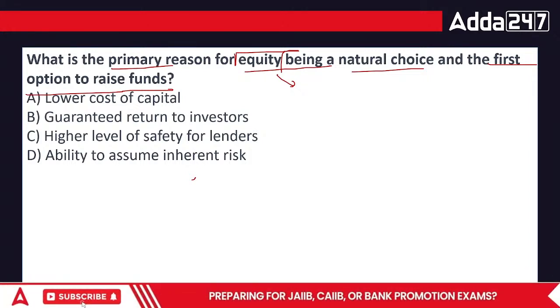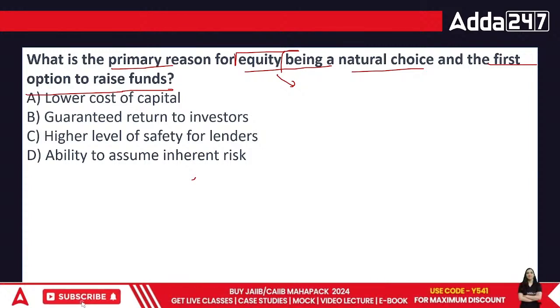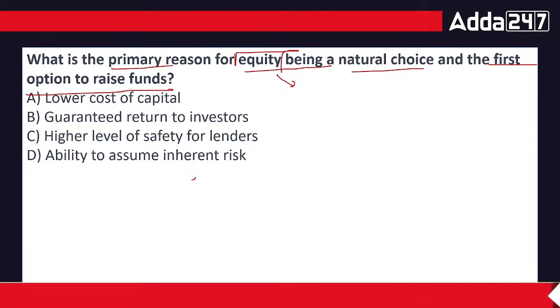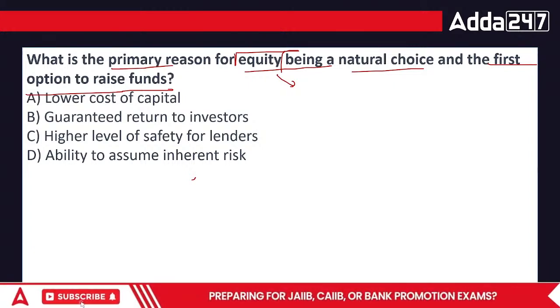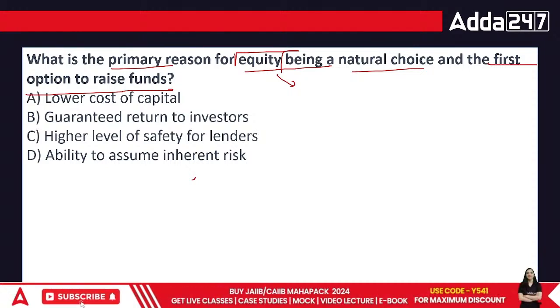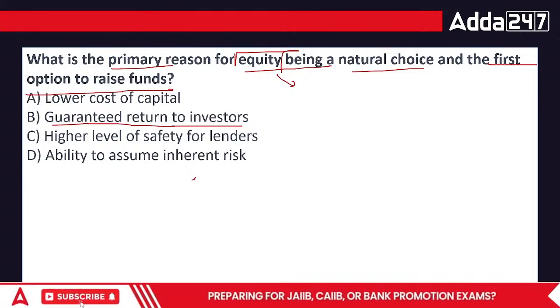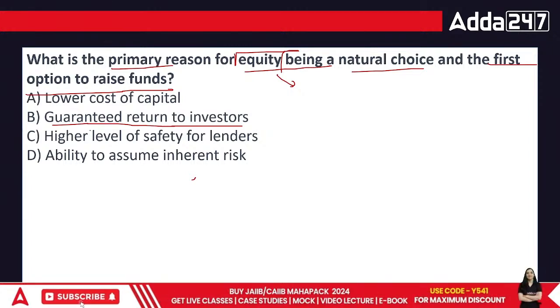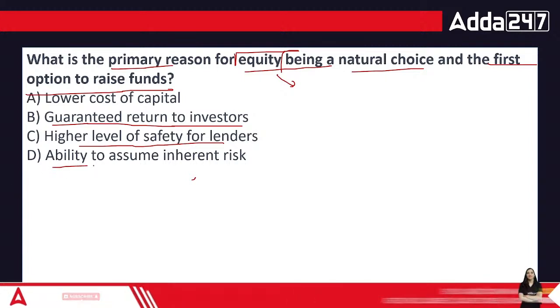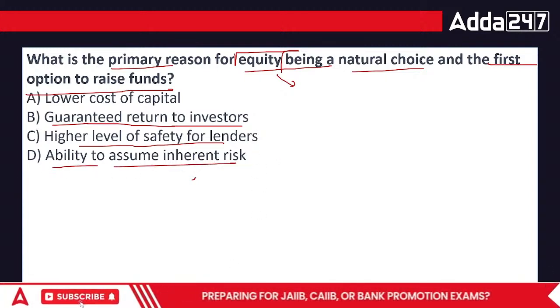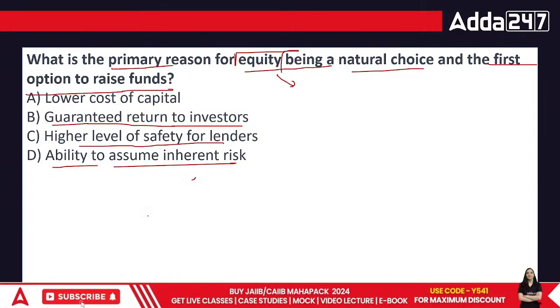When we talk about this area, equity shareholders can never be assured that they don't have to give extra money. This is one of the truths about them. There is no surety. Is there any surety the business will run smoothly throughout the life of the business? It's impossible. Higher safety for lenders enhances ability to assume inherent risk. Inherent risk is always there. You cannot remove this risk. This is the inbuilt risk.